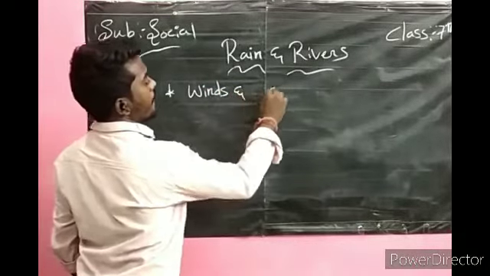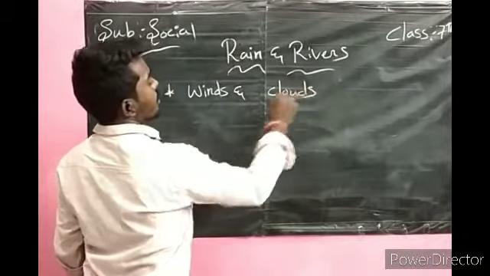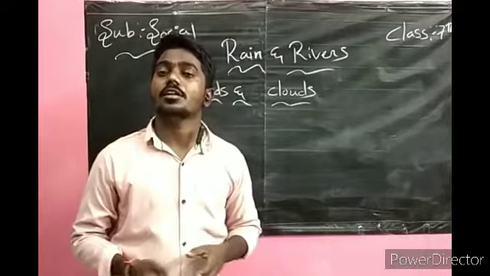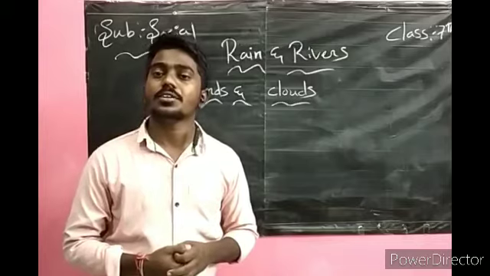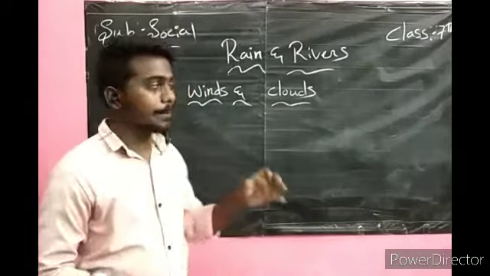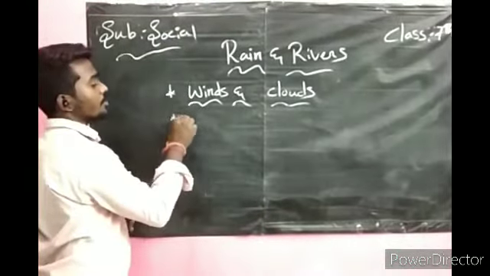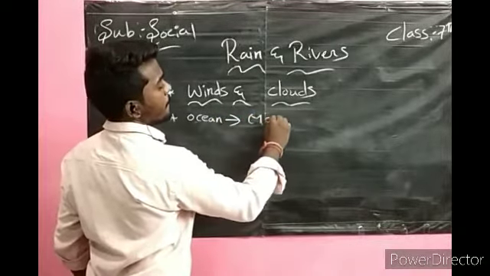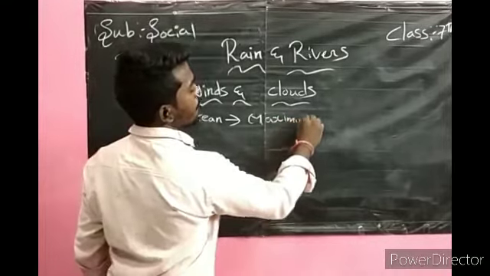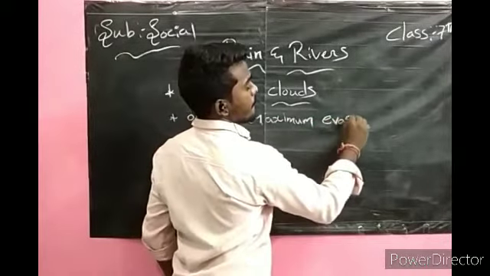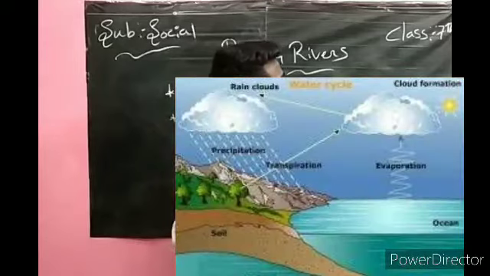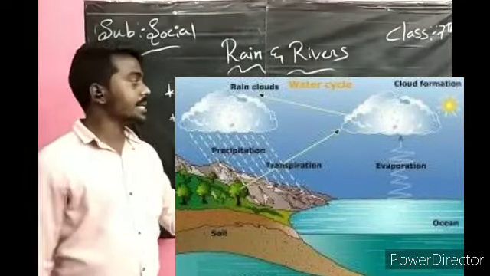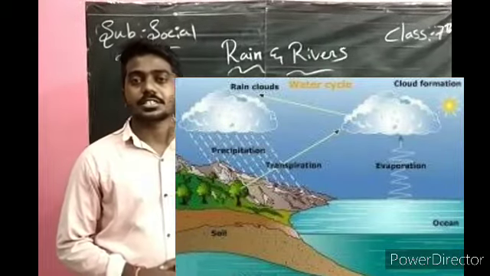Winds and clouds. Okay, I already told you evaporation takes place in all water bodies on our earth surface, but the maximum evaporation takes place in the ocean. Very, very important: in oceans, the maximum evaporation takes place.